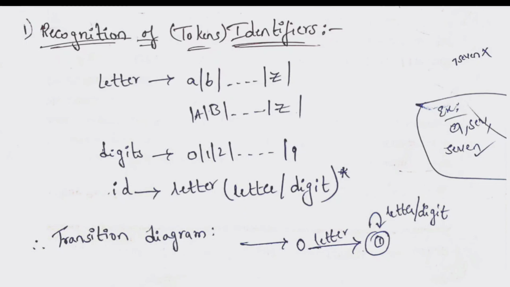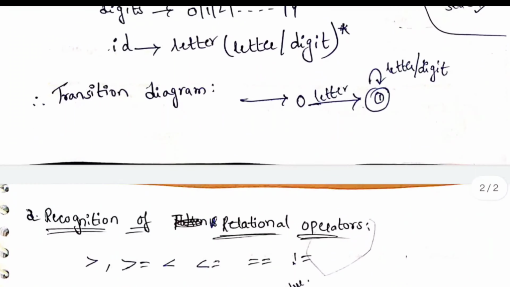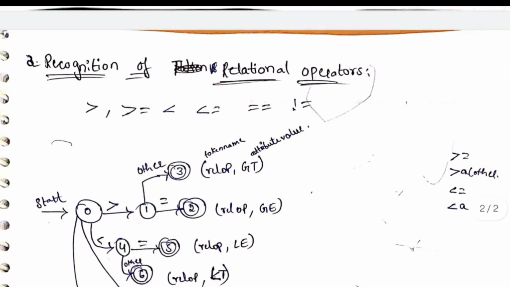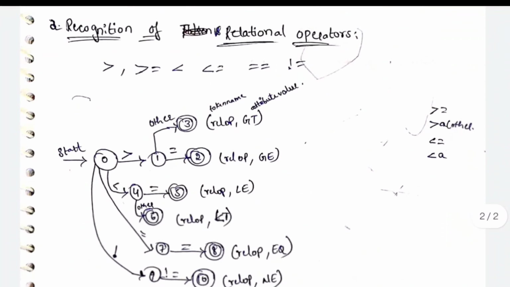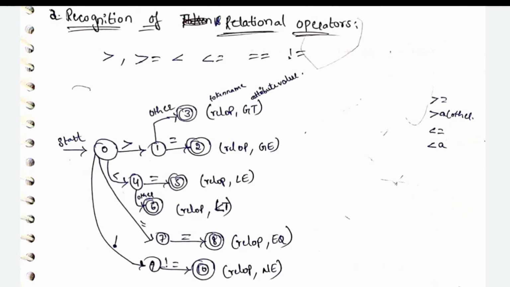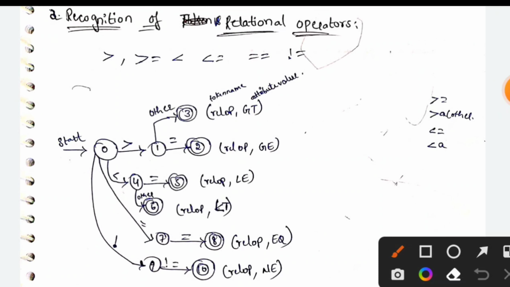The next token type is recognition of relational operators. What are the relational operators we have? Less than, greater than, greater than or equal to, less than or equal to, equal to, and not equal to. So we need to draw the transition diagram for the relational operators.